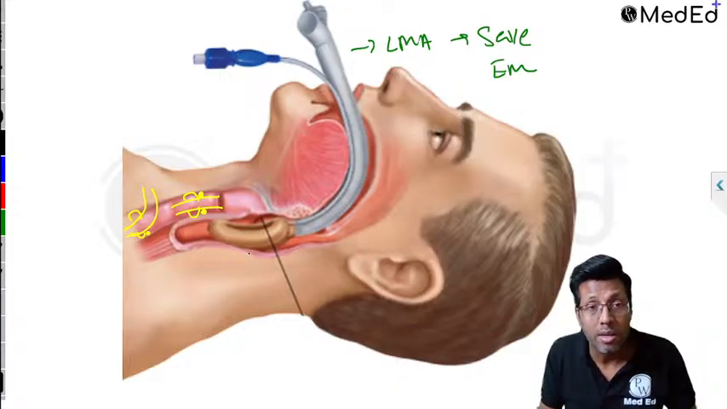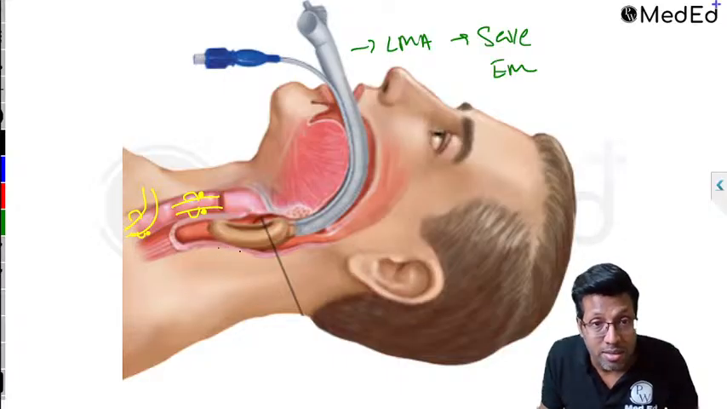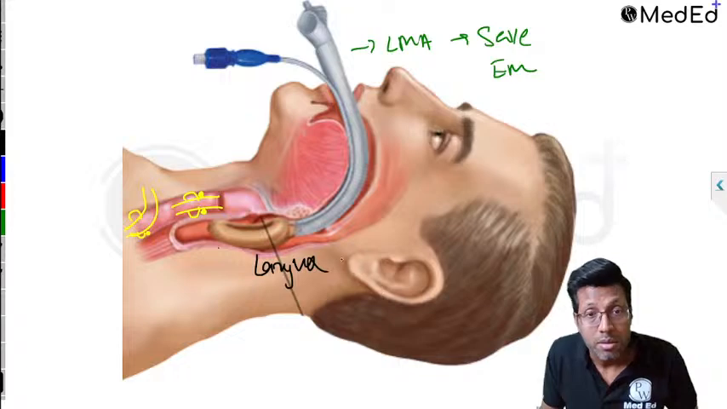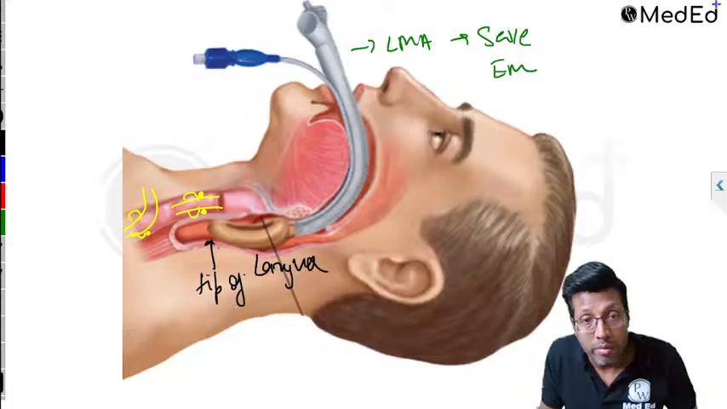Correct. Now it also has a cuff. Correct. But do you realize the laryngeal mask airway lies here at the larynx? Can you see the tip lies at the esophagus? The tip of the laryngeal mask airway lies at the esophagus, right?